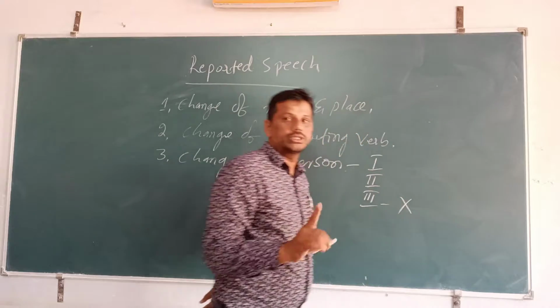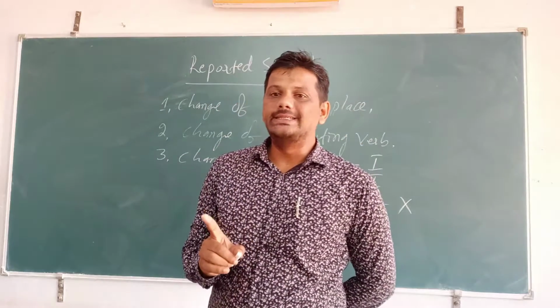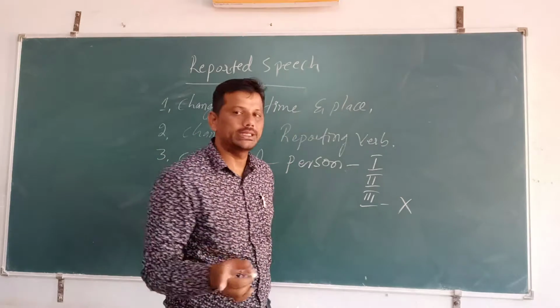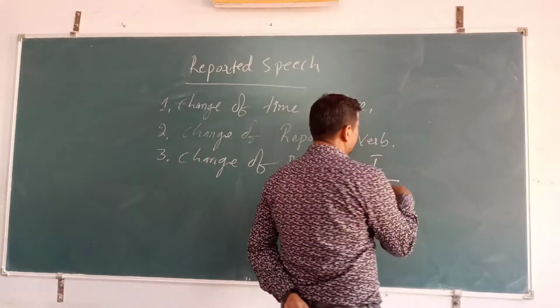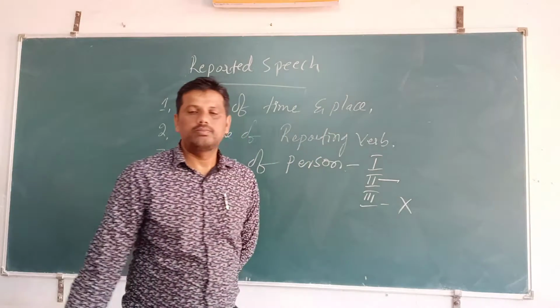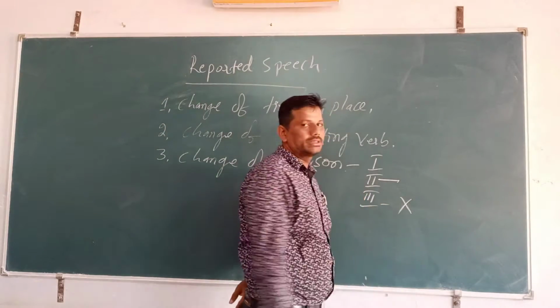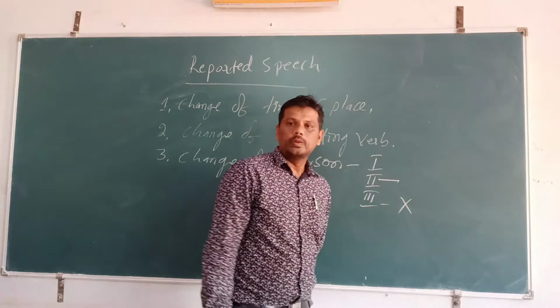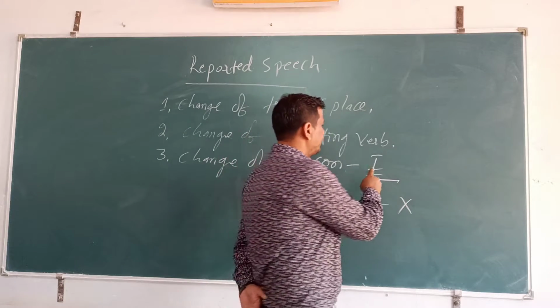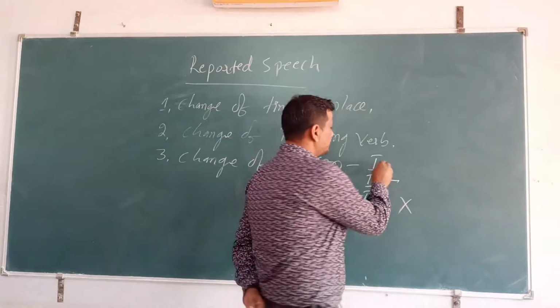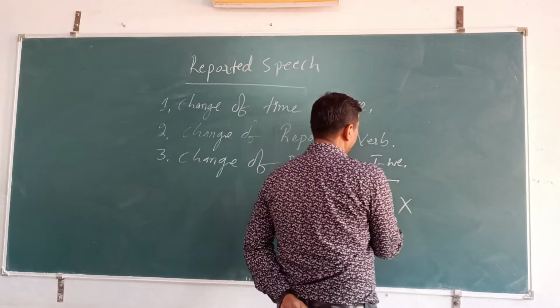Third person, no change: if he, she, it comes, we use it as he, she, it, no change. First person is I and we.